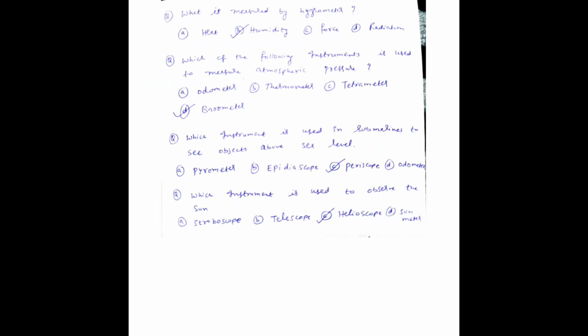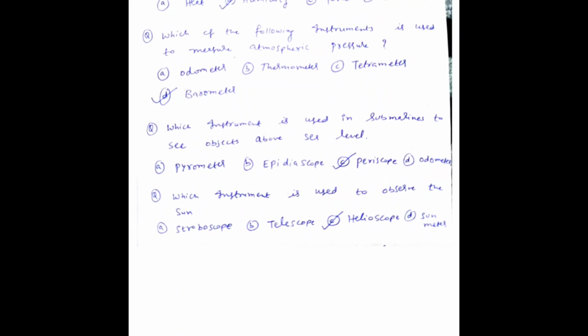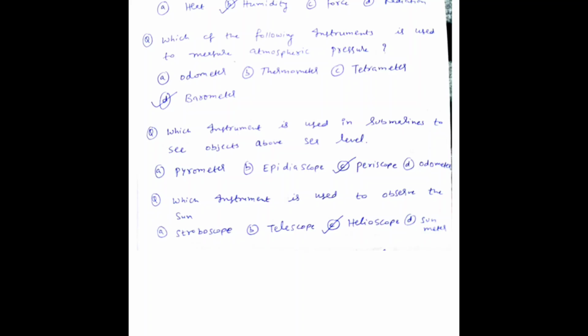Also, if you see the next question, what is measured by hygrometer? Humidity will be measured by hygrometer. Option B, humidity, is the right answer. And next one, which of the following instruments is used to measure atmospheric pressure? Obviously barometer. So option D, barometer, is the right answer. Next question, which instrument is used in submarines to see objects above sea level? That is periscope. Option C is the right answer.